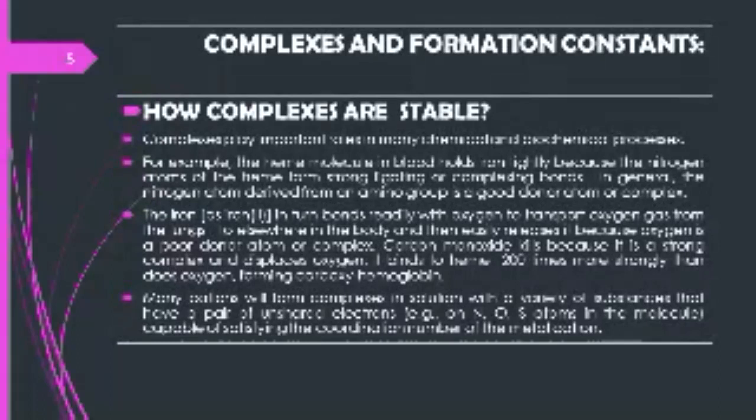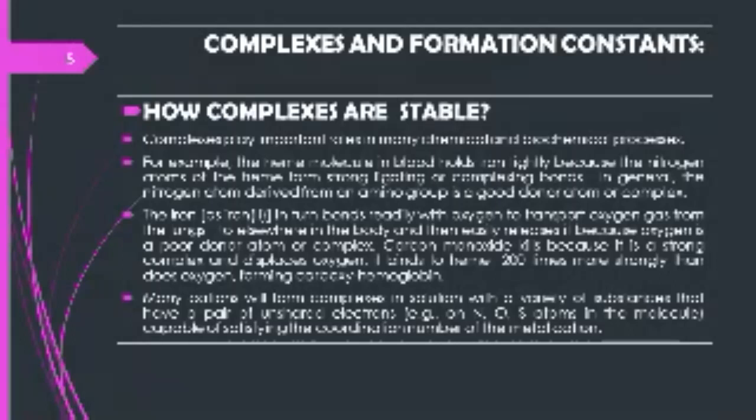So, what are complexes and formation constants? How are complexes stable? Complexes play important roles in many chemical and biochemical processes. For example, the heme molecule in blood holds iron tightly because the nitrogen atom of heme forms strong ligating or complexing bonds. In general, the nitrogen atom derived from an amino group is a good donor atom for complexes.